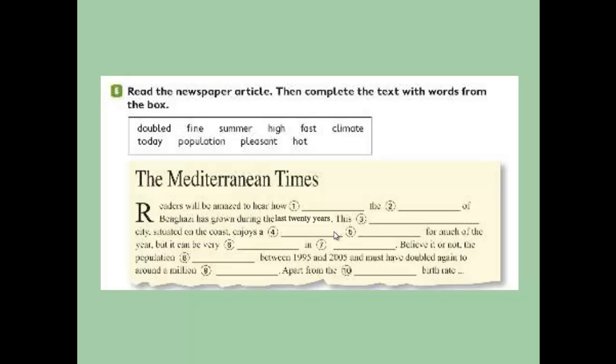Now we want to read the text, the article. The Mediterranean Times. Readers will be amazed to hear how fast the population of Benghazi has grown during the last 20 years. This fine city situated on the coast enjoys a pleasant climate for much of the year.